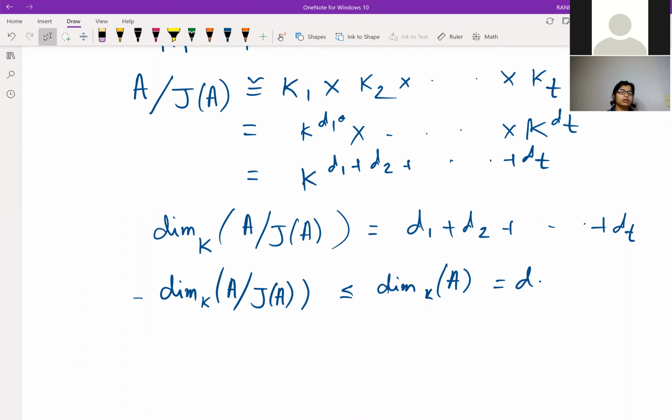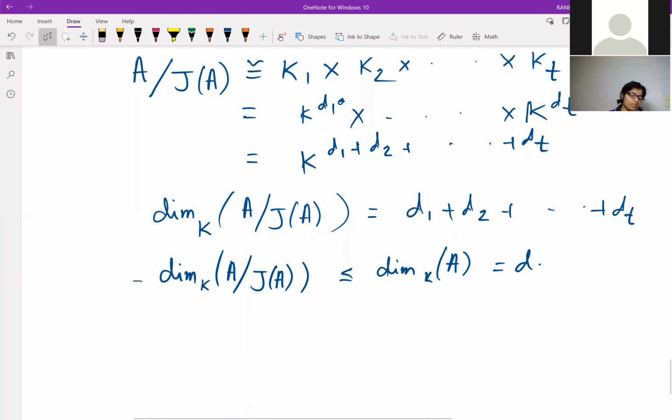The elements which generate A will of course also generate A over J, because when we quotient by J, we are just doing the modulus through J. Therefore the dimension of A over J is less than or equal to that of A over K. Intuitively it is quite clear.